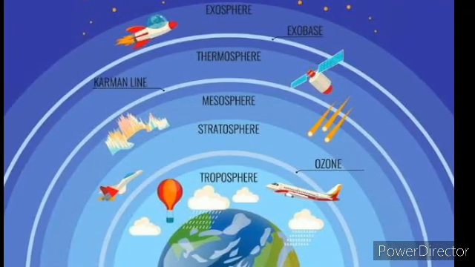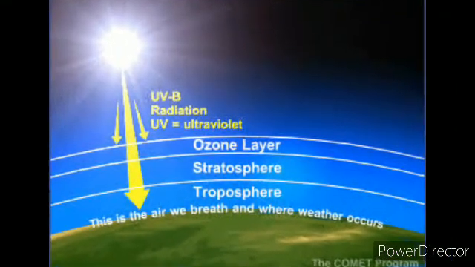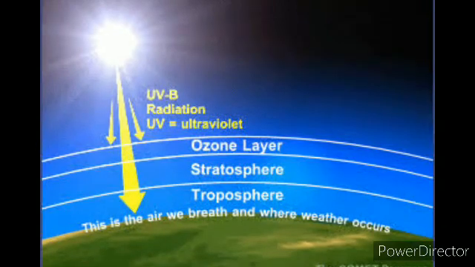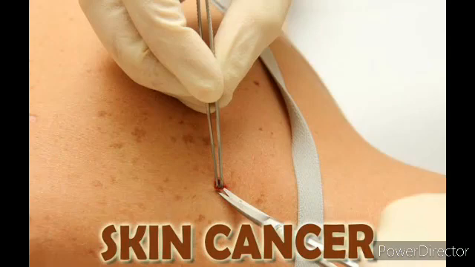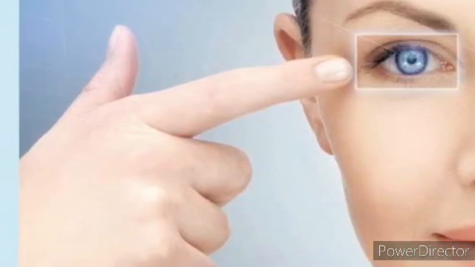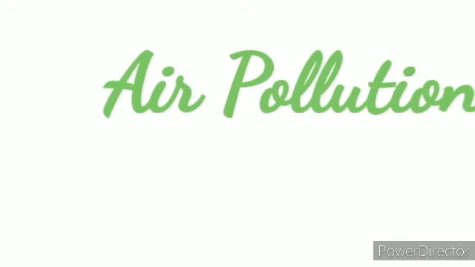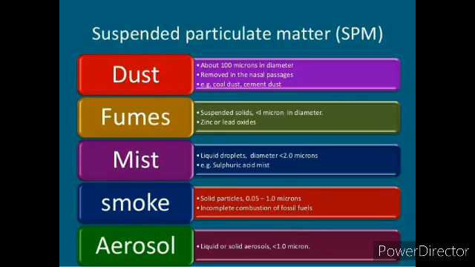These rays are called ultraviolet rays. If these rays get directly onto the earth, we can have many problems like skin problems and even eye problems. So the ozone layer prevents all these things. And if we talk about air pollution, there are many pollutants that pollute air. For example, minute solid particles, known as SPM, the suspended particulate matter, are also responsible for air pollution.